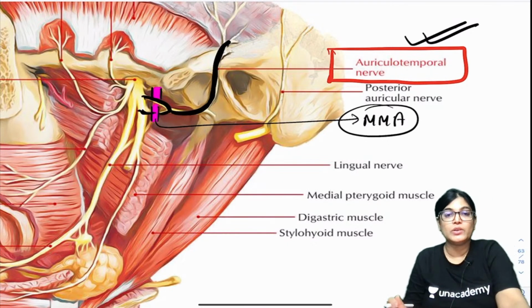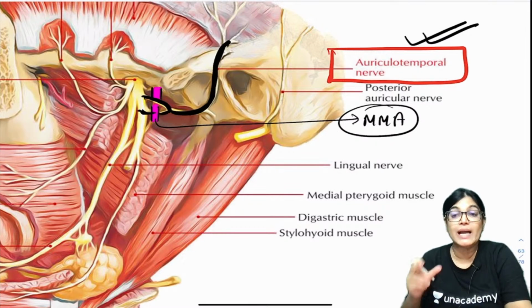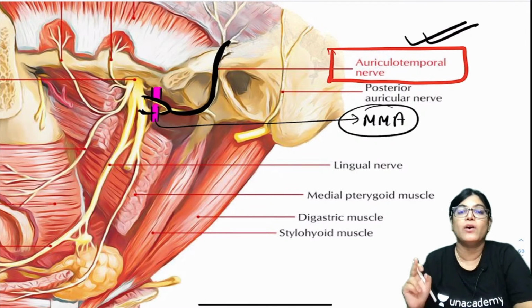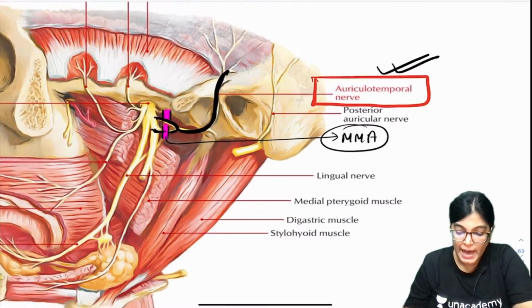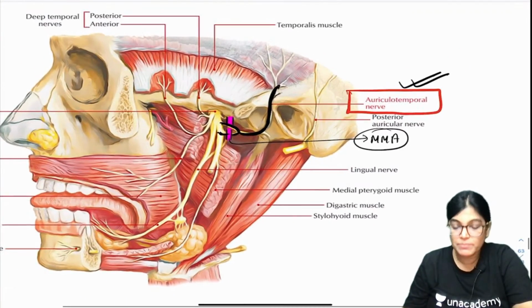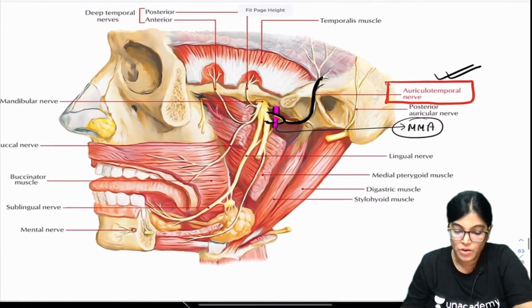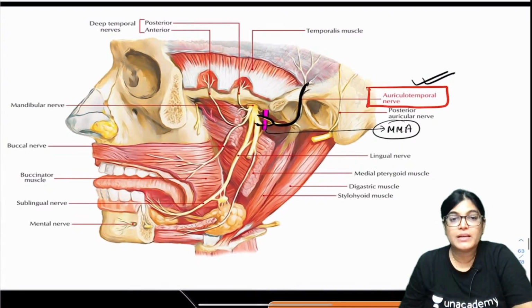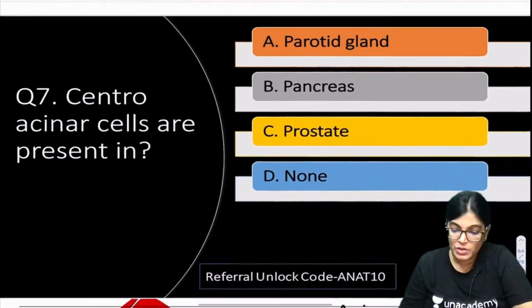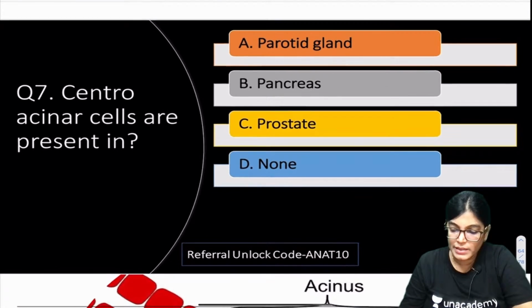So it's quite clear to you. I have enlarged it and I am showing you that the middle meningeal artery is forming a loop around the auriculotemporal nerve. It was a direct MCQ and all of you have answered it right. So just a revision for this MCQ. Great, let's move on to the next MCQ.